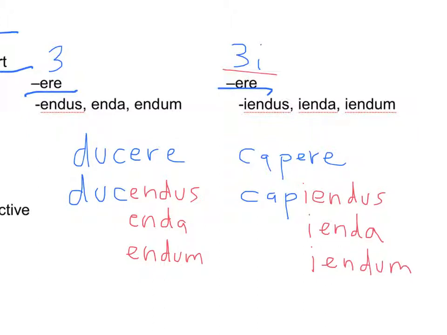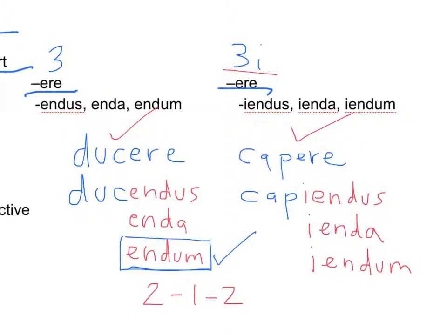And then, just like the first and second conjugation, you decline it as a regular 2-1-2 adjective. Bonus, bona, bonum. Endus, enda, endum. Capiendus, capienda, capiendum. And you translate it as about to lead or about to capture. Masculine, feminine, or neuter. You would only ever choose one, because if you needed an adjective to modify a neuter noun, then you'd choose capiendum. If you needed an adjective to modify a feminine noun, you'd choose capienda, and so forth and so on.